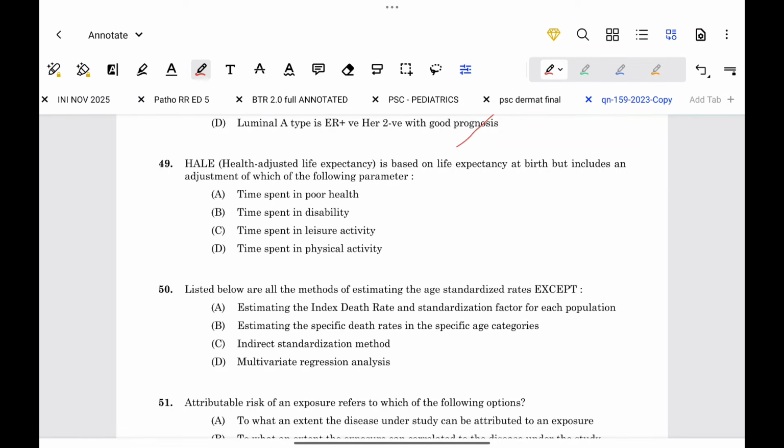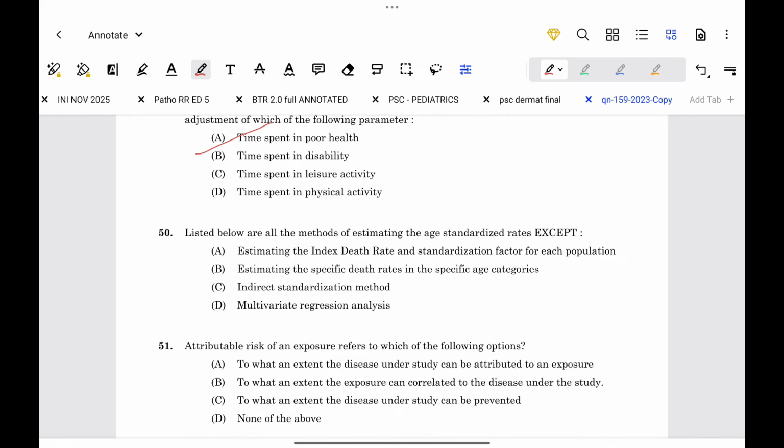Health adjusted life expectancy is based on life expectancy at birth but includes an adjustment of which of the following parameters? It will include time spent in poor health.